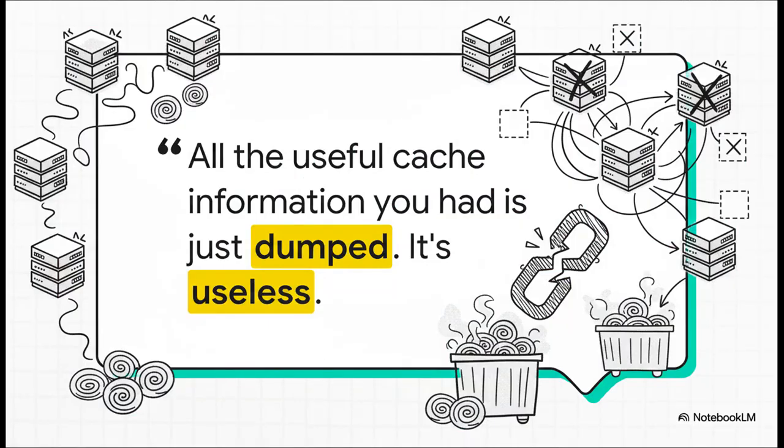Now, let's think about why this is so bad. A lot of the time, you use this hashing to figure out where to store a user's data. In a cache, right on the server. That way, you don't have to hit your database every single time. But after this system-wide reshuffle, almost every user is now being sent to a new server, a server that has no idea who they are and doesn't have their data cached.